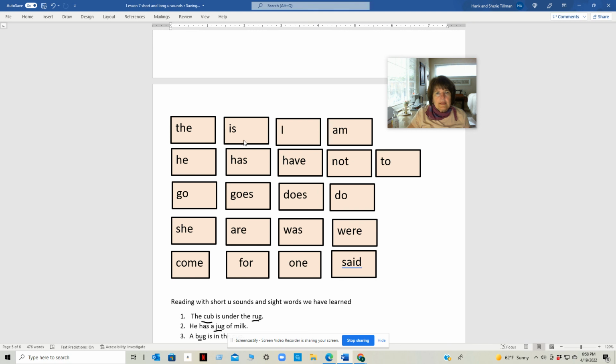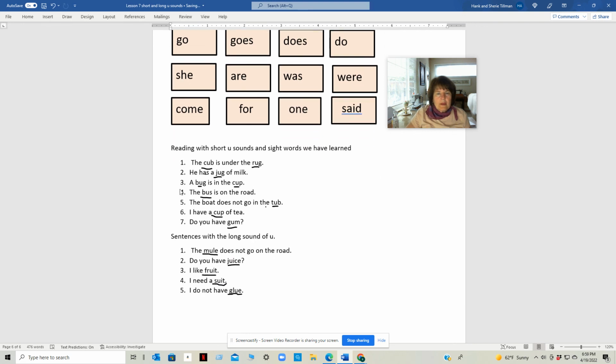The, is, I, am, he, has, have, not, to, go, goes, does, do, she, are, was, were, come, for, one, said. Let's do reading with the short U sounds and sight words we have learned. Number one, the cub is under the rug.